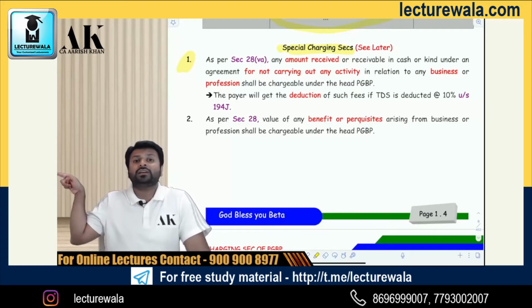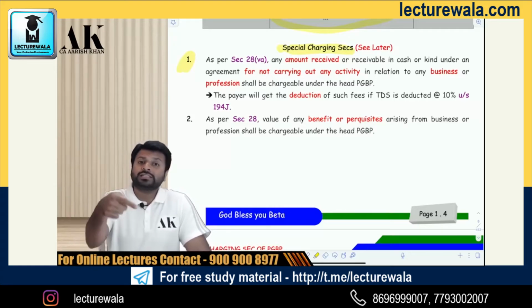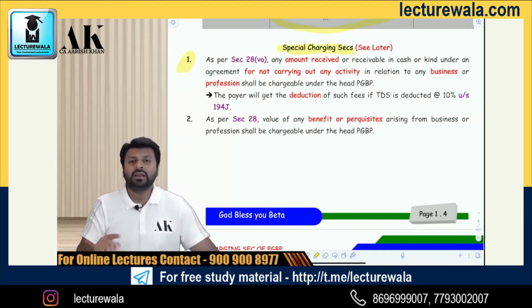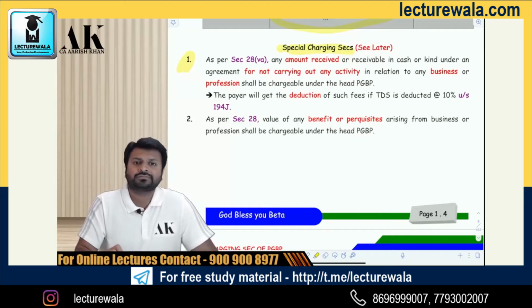It cannot get covered in the normal charge because what is covered in the normal charge is only revenue receipts, and this is a capital receipt. So if the government wishes to charge a capital receipt, then they have to make a special charging section because it cannot get covered in the general charge. I hope it is clear.